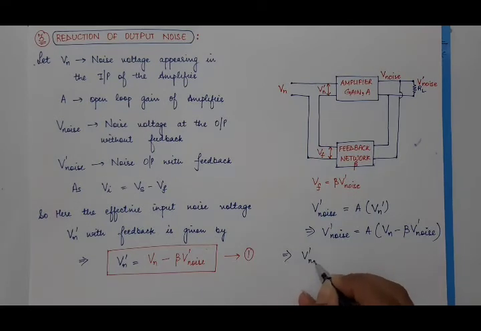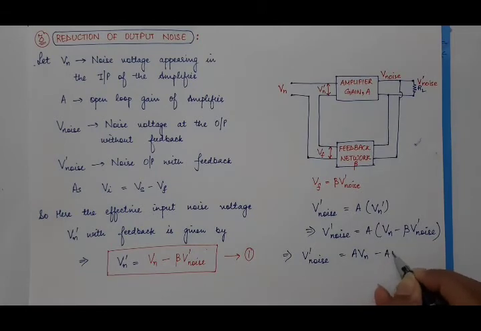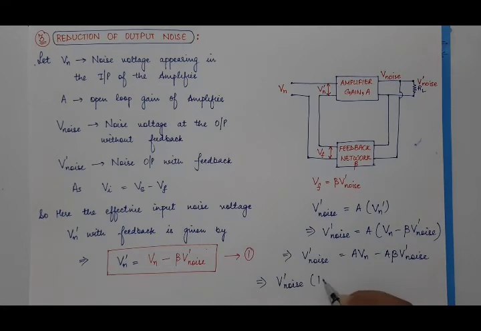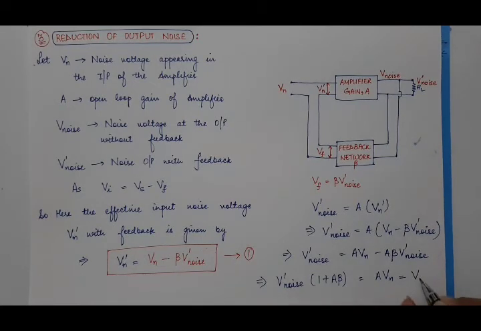Now multiply A inside the bracket, we will get A Vn minus A beta V dash noise. Now move this term to this side and we will have V dash noise common, and inside the bracket we will have 1 plus A beta, and it is equal to A Vn. And what is this A Vn? Vn is the input noise voltage in the absence of feedback, and A is the gain, so it gives us the noise output without feedback.